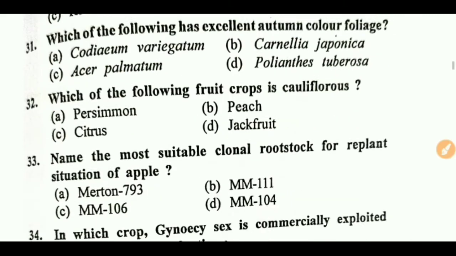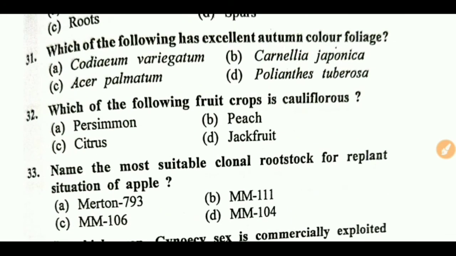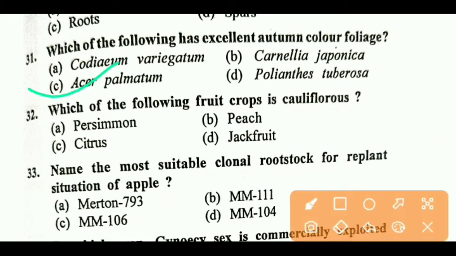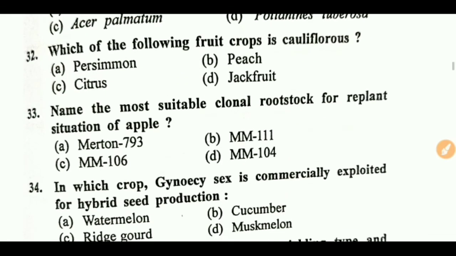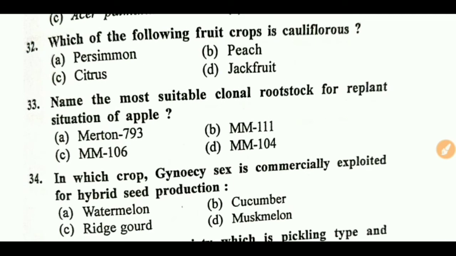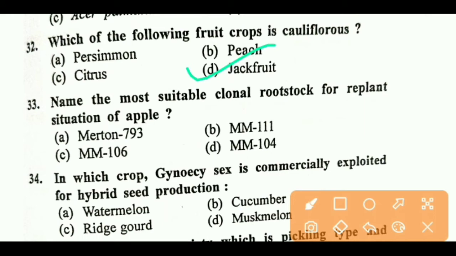Apple, pear, peach, apricot, and almonds, mostly temperate fruits, bear on the spurs. Next question. Which of the following has excellent autumn color foliage? Right answer is C. Next question. Which of the following fruit crops is cauliflorous? Right is D. Jackfruit and also cocoa and carambola.